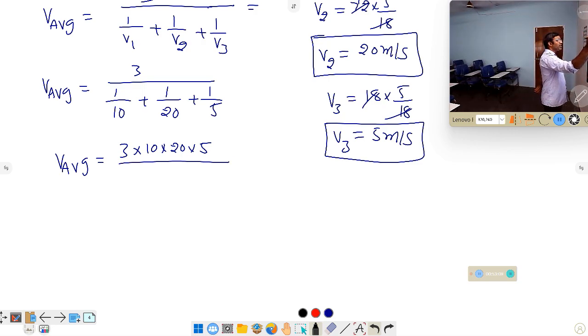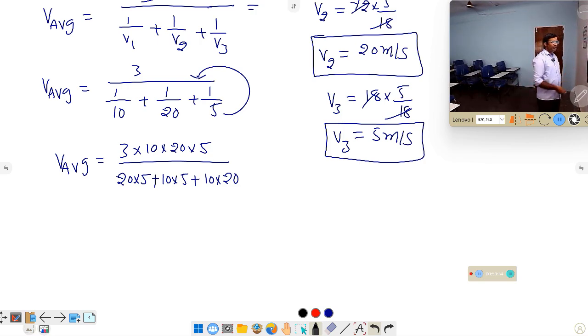This total denominator LCM I am taking into the numerator here. And after that I am taking LCM in this. So after taking LCM, I can write 20 into 5 plus 10 into 5 plus 10 into 20.